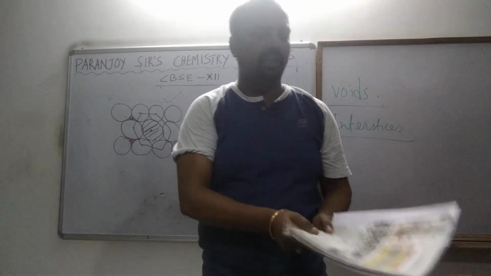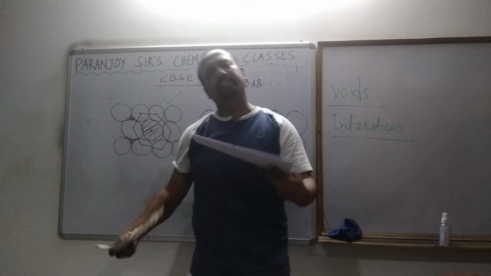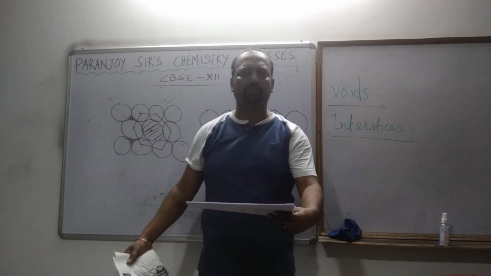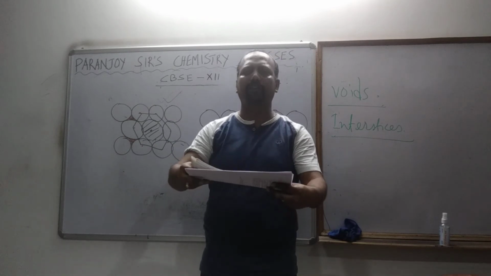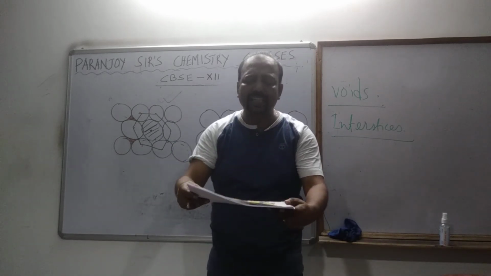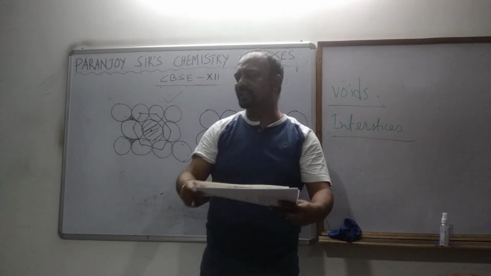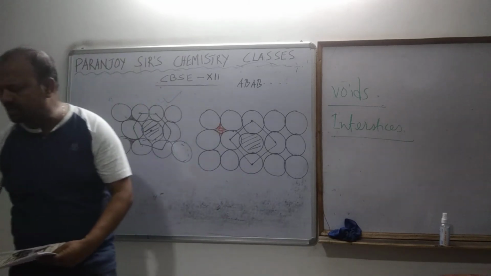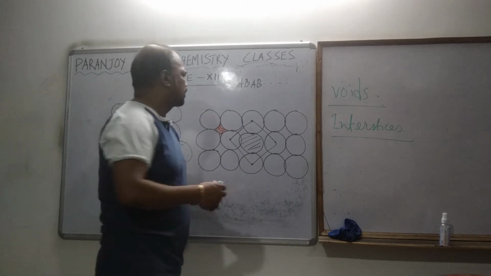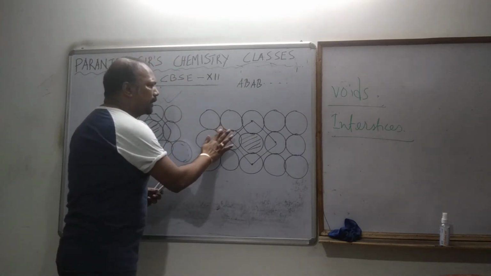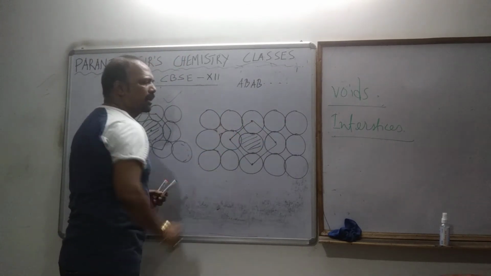This is the first layer, which is hexagonal close packed. One layer hexagonal close packed, 2 dimensional. Second layer also hexagonal close packed, but just arranged in a different manner. In what manner? I am just telling you, you can understand that. Suppose this is the first layer, whatever I have drawn over here.